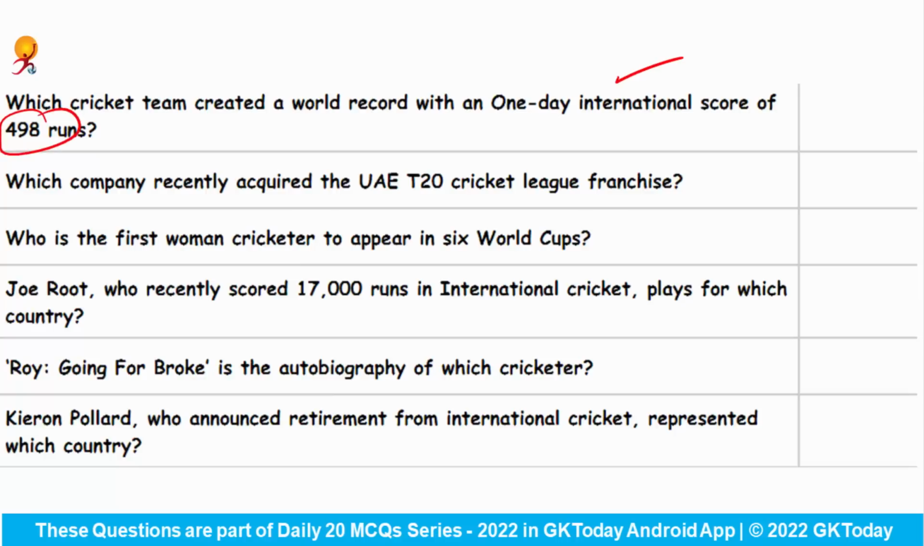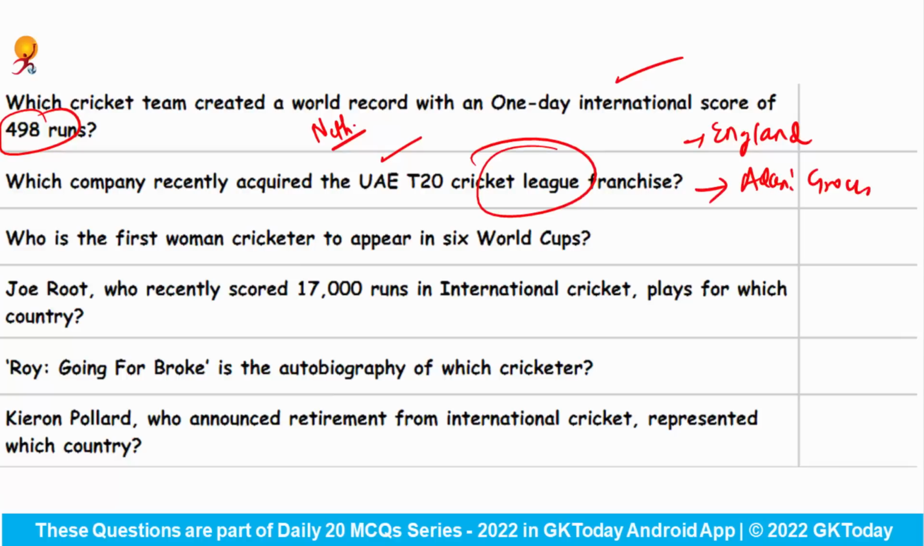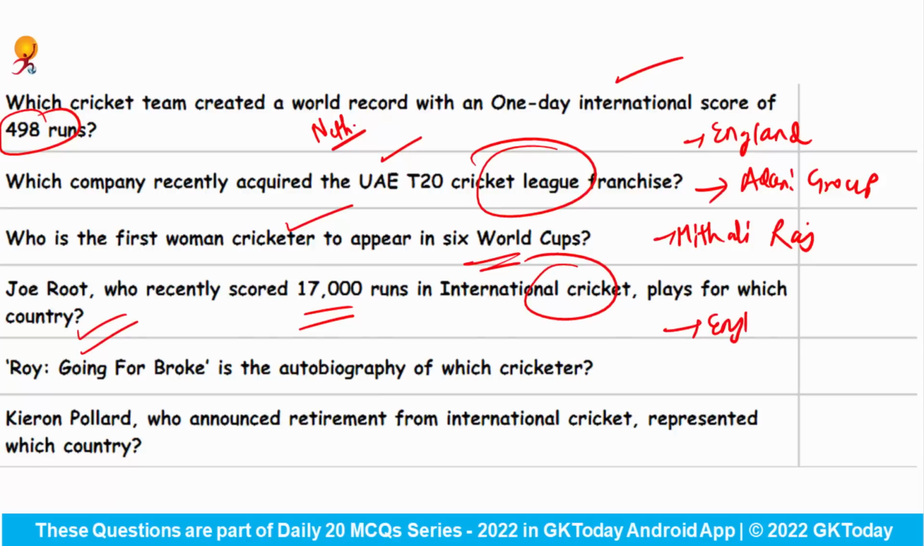Okay. Coming to the question slide, which cricket team created a world record with a one-day international score of 498 runs? This is the country England, and it has made this record by defeating the country Netherlands. Which company recently acquired the UAE T20 Cricket League franchisee? This is Adani Group. Who is the first woman cricketer to appear in 6 World Cups? This is Mithali Raj. Joe Root, who recently scored 17,000 runs in international cricket, plays for which country? So basically he belongs to England.